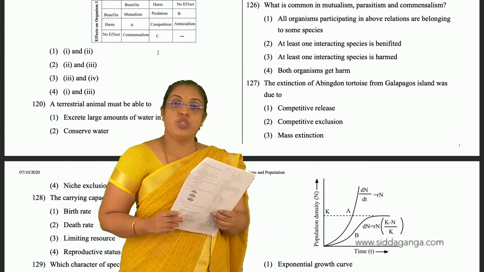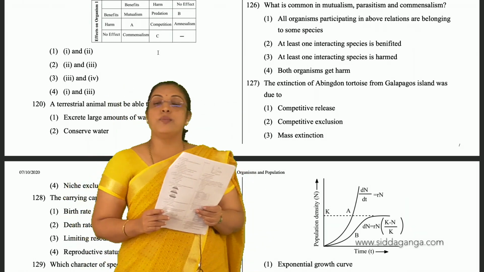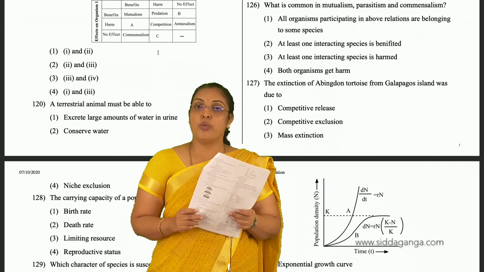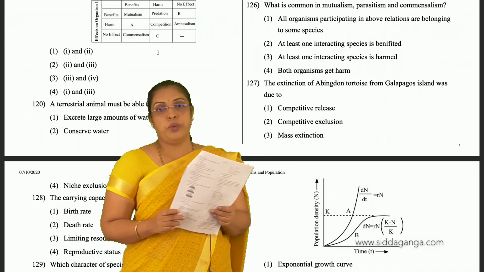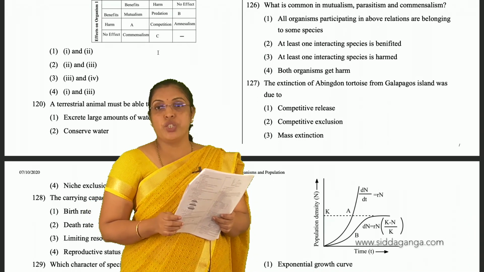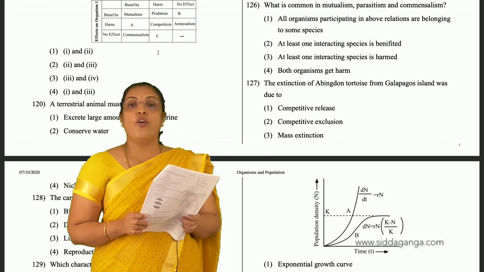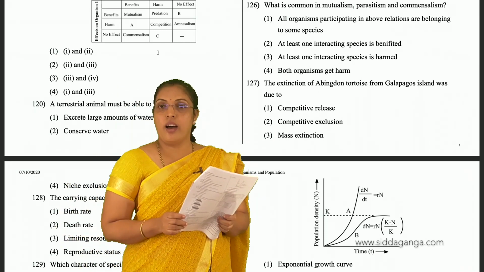See here, in mutualism, the first option is given: all organisms participating in above relations belong to the same species. Then at least one interacting species is benefited. Third is at least one interacting species is harmed. Fourth, both organisms get harmed.